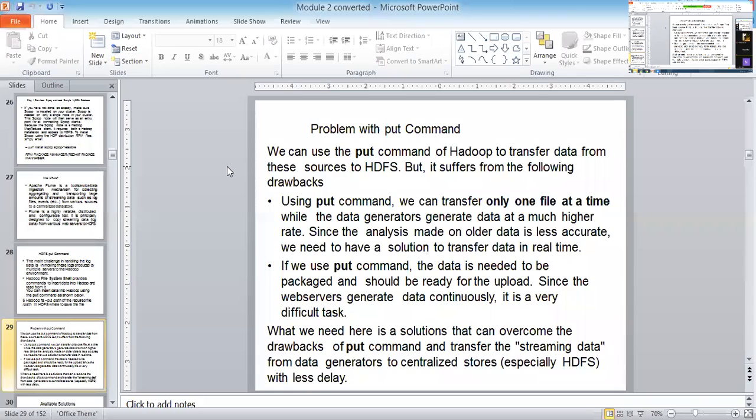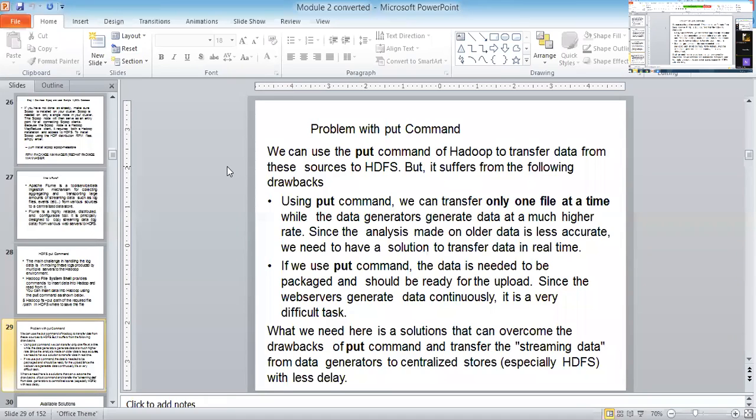But here there is a problem. The rate at which the data is generated cannot be copied at the same rate. Are you understanding what is meant by copying? You are going to store the generated data using the put command. You need to store it very fast, but that is not matching at all, and you can copy only one file at a time using a put command.